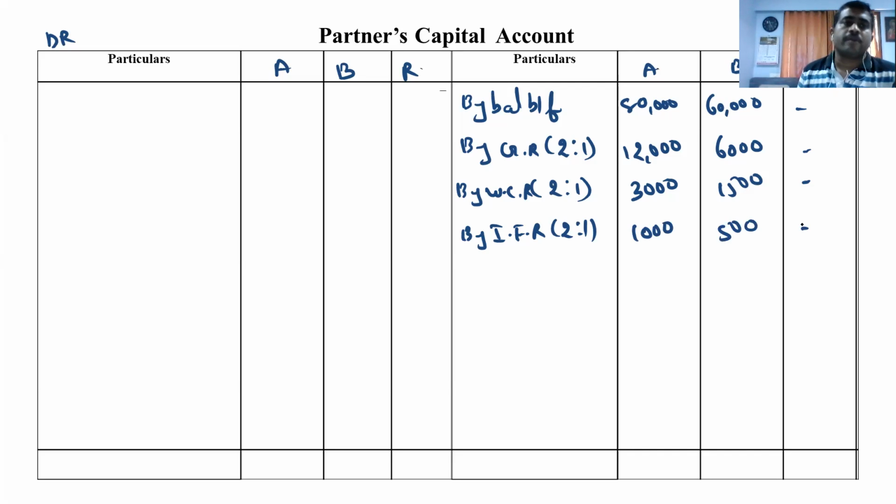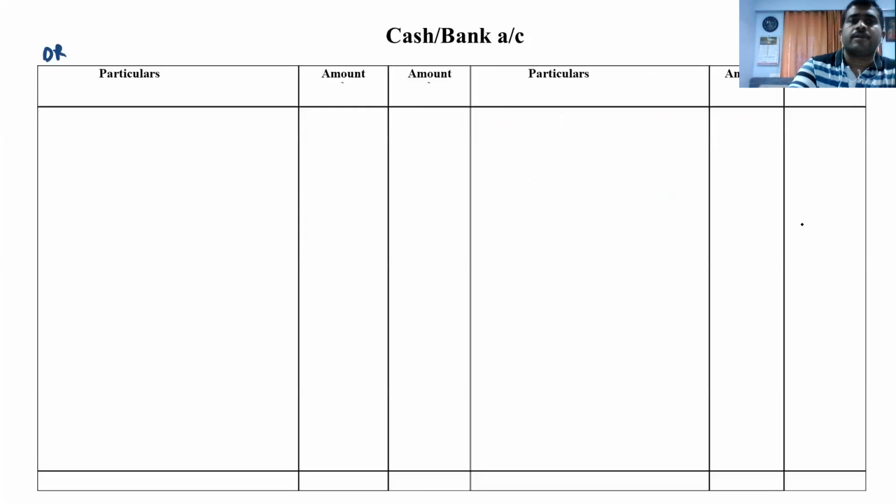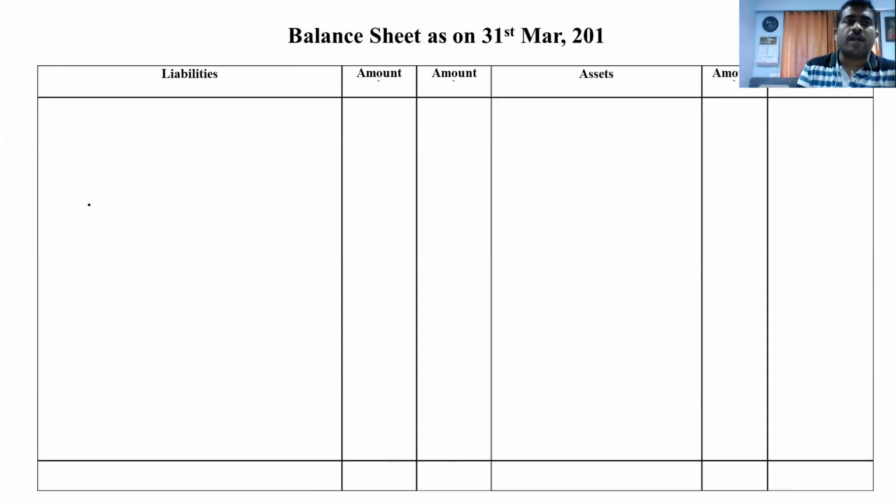Creditors and bills payable, 100% liability. So first we have to go to balance sheet and there we have to write the capital. So first we write capital, partner's name, Abha, Bina, third is the Rushil.